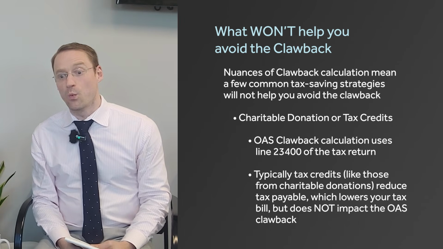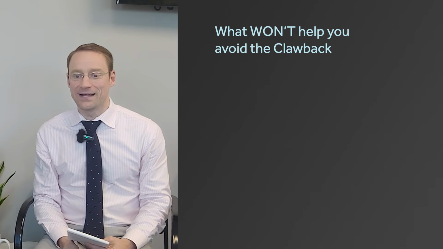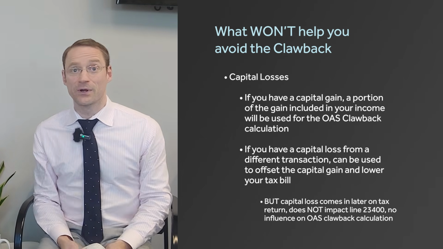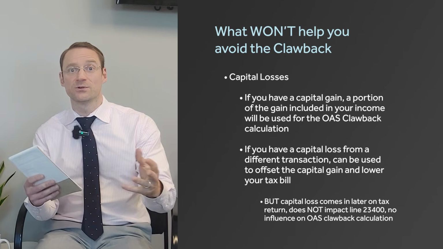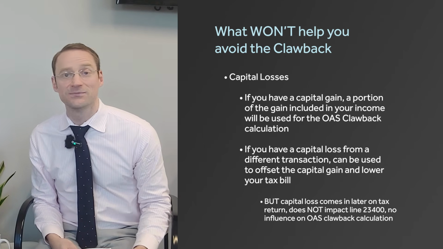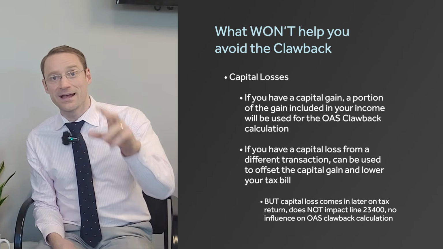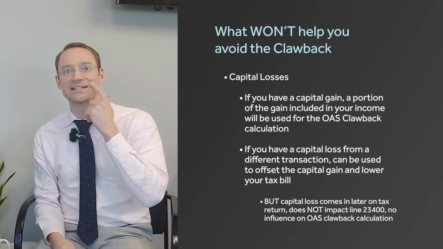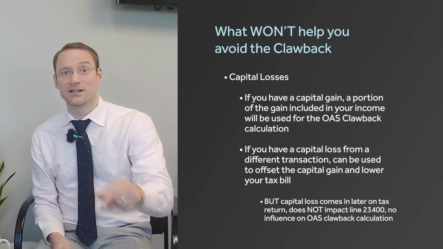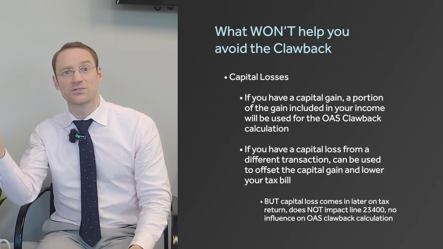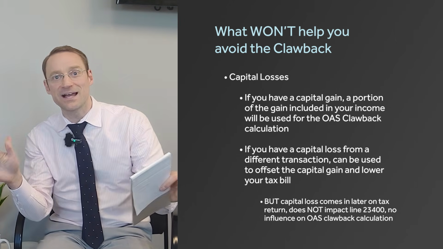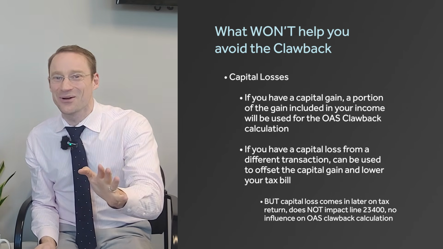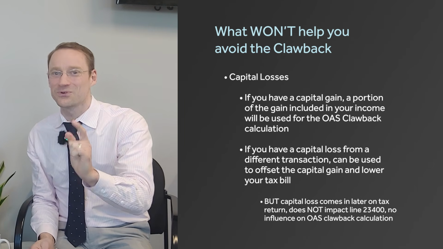And another one that won't help you avoid the clawback is capital losses. Now, if you have a capital gain, let's say I bought a rental property for $100,000 and I sold it for $150,000. Fantastic, I made a $50,000 capital gain. Half of that, $25,000, will have to be included as income on my tax return. And then maybe I lost money in another property. The loss can be used to offset the gain. I don't pay the tax. That's fantastic, except for how they calculate the OAS clawback, because they use that line 23400.